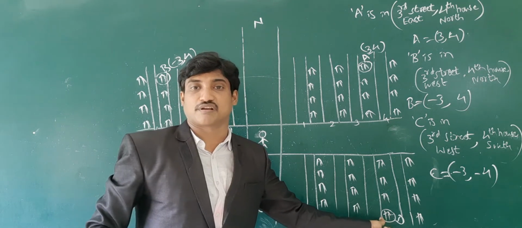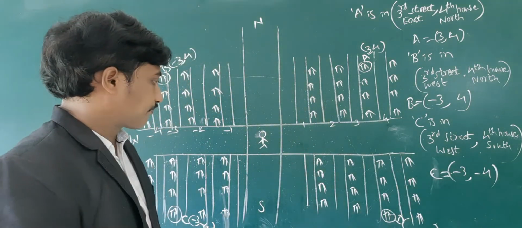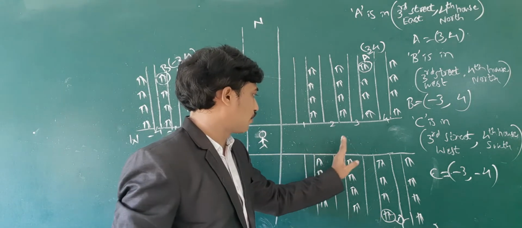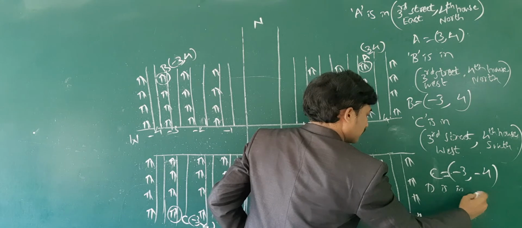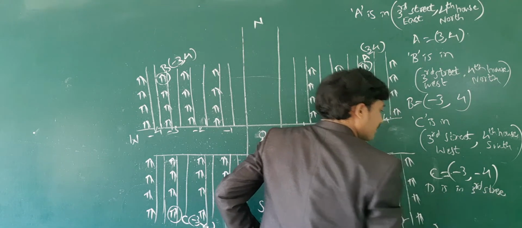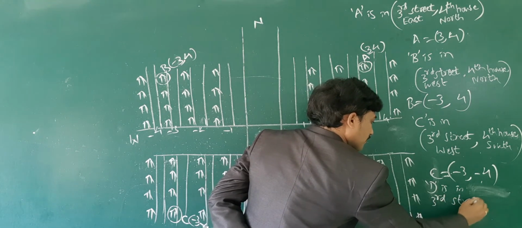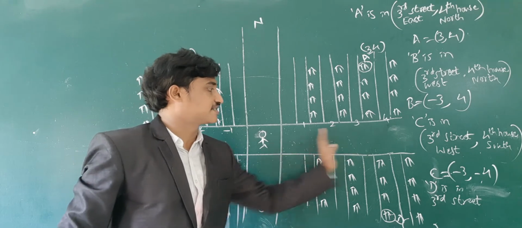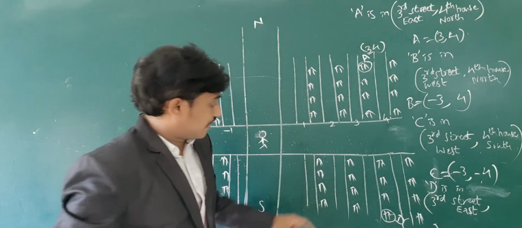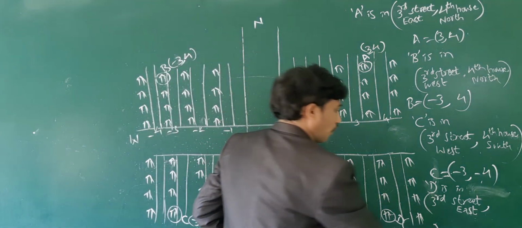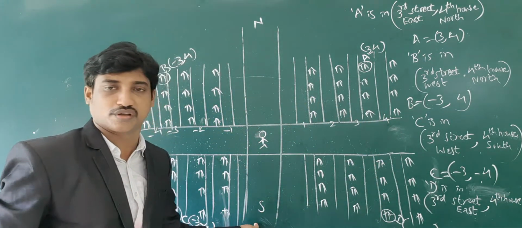Let us describe the position of the point D. Here D is in the third street, towards east, and the house number is 1, 2, 3, 4, the fourth house, moving towards south.